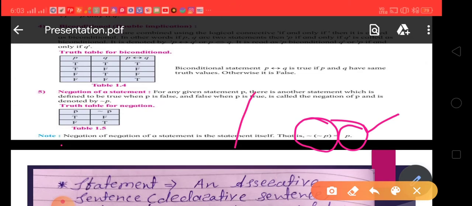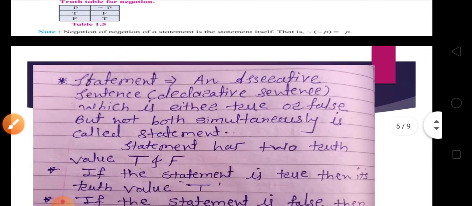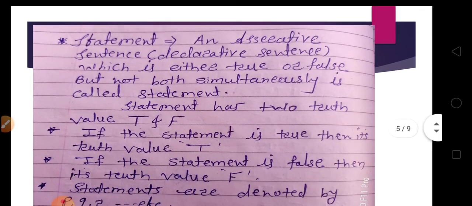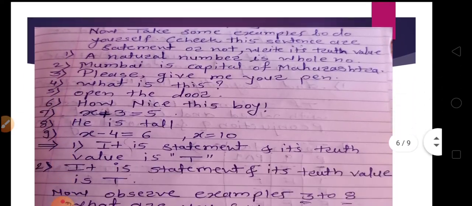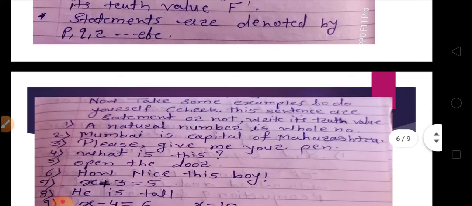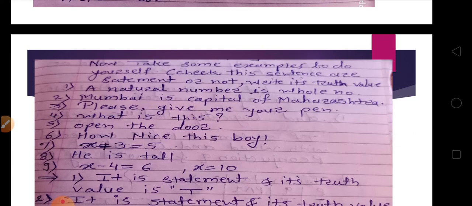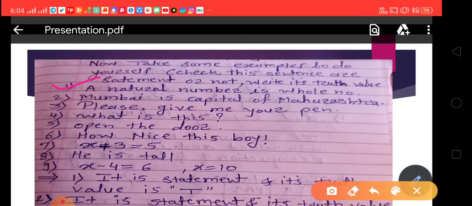Okay friends, now let's recap all the concepts we learned in this lesson. Statement: what is a statement? An assertive or declarative sentence which is either true or false, but not both simultaneously, is called a statement. Let's also take an example of a statement: a natural number is a whole number. Ask your mind, is it true or false?